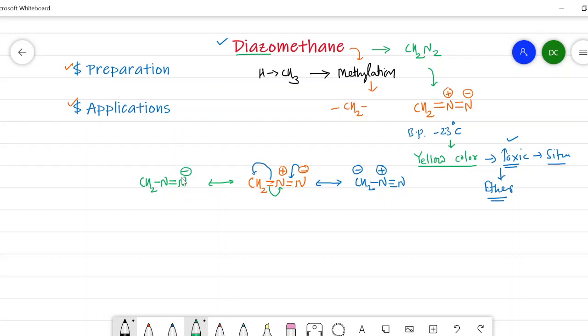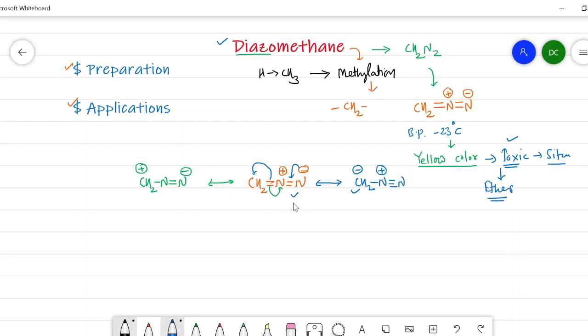Here a negative charge, and as there is a breaking of the double bond, this carbon possesses a positive charge. In this way, diazomethane has various resonating structures. Some of them I have drawn here, out of which we will take this structure or this structure when we are going to see the applications of diazomethane.